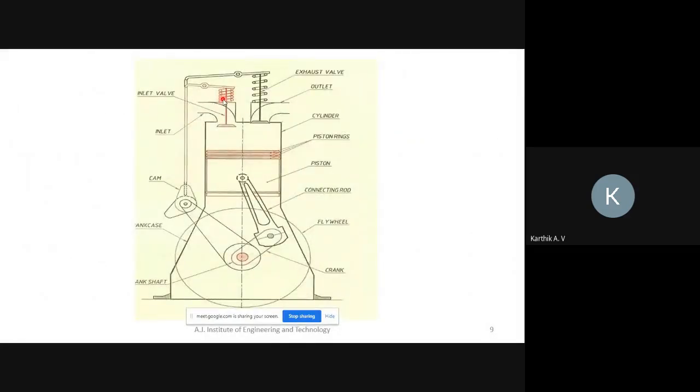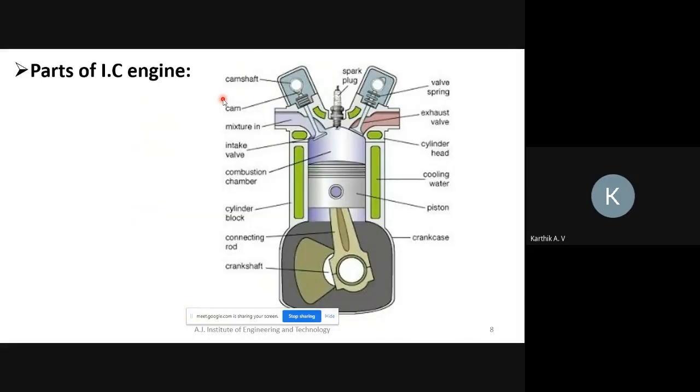Abhinav, Mohan. Yes, sir. Okay, can you explain this one? Parts of IC engine.